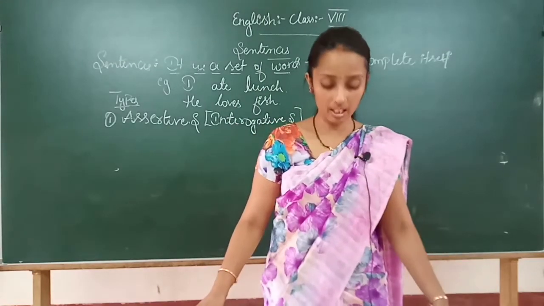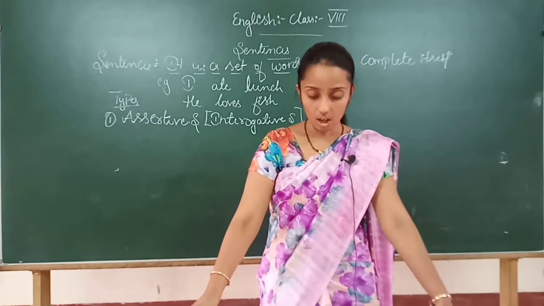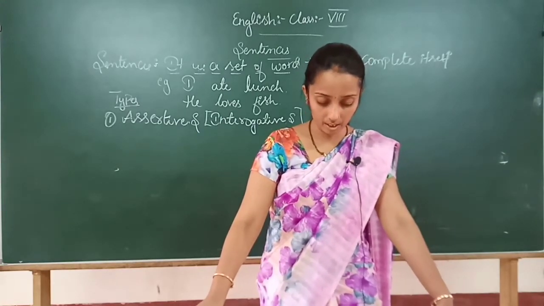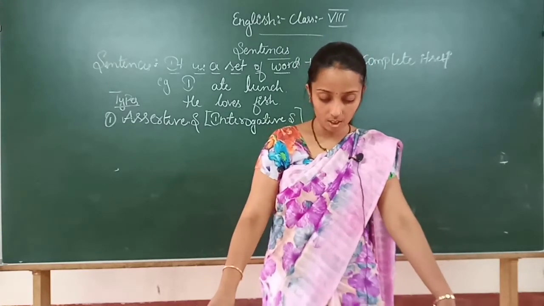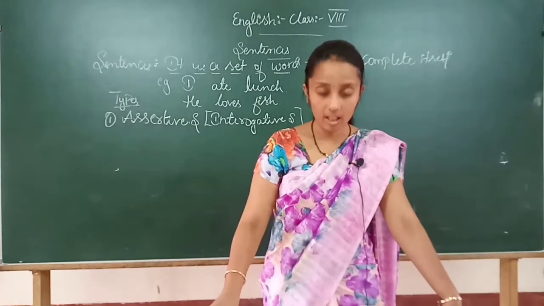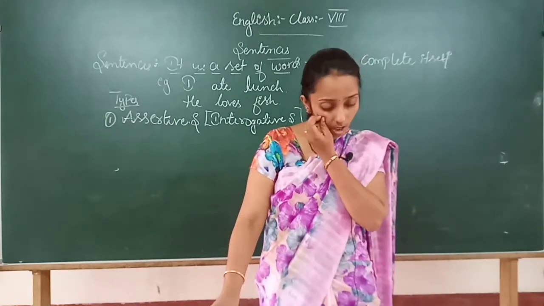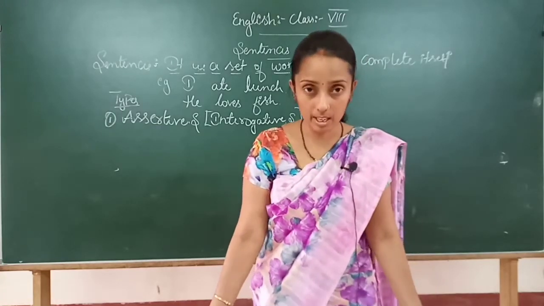The sentence which declares or asserts a statement, feeling, opinion, incident, event, history or anything is called an assertive sentence.